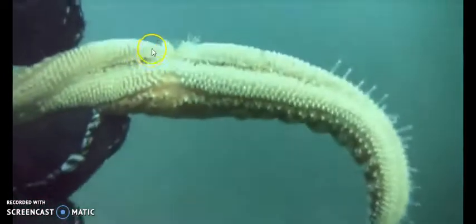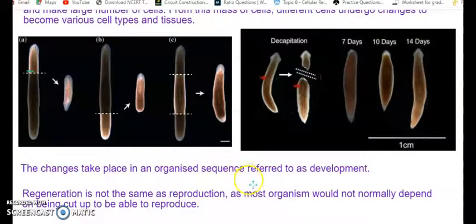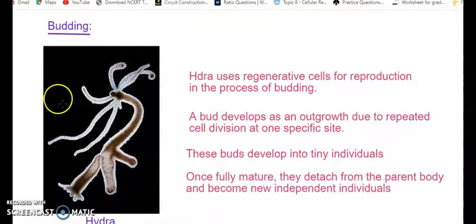This part, the bud-like structure which is coming out, which will develop into the pieces. These 2, right? So in true sense, regeneration is not considered to be a type of asexual reproduction because it's not a natural process. Some external factors have to work on it to break them into pieces, and then they'll regenerate or they'll develop back into an organism. Next type of reproduction that we are looking into is budding.